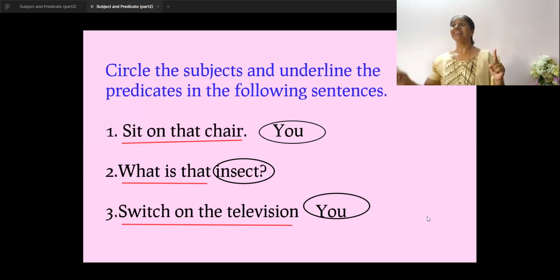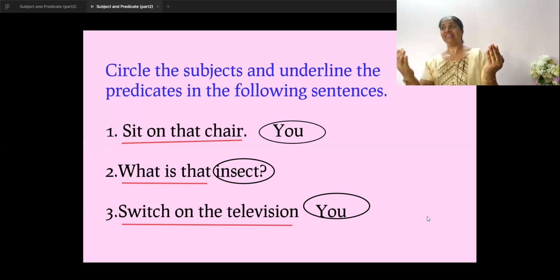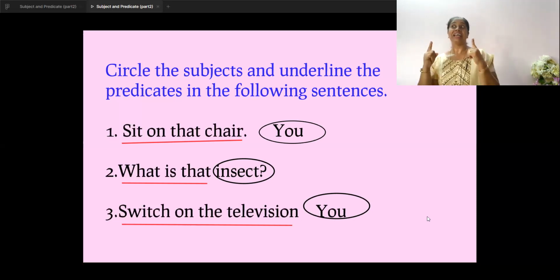First one, the subject is you: you sit on that chair. You is not mentioned, but you have understood that you should be the subject here. Second one is a question. So the predicate comes first and then the subject, insect. Next one is again a command. Switch on the television. So you have to understand that you becomes the subject.